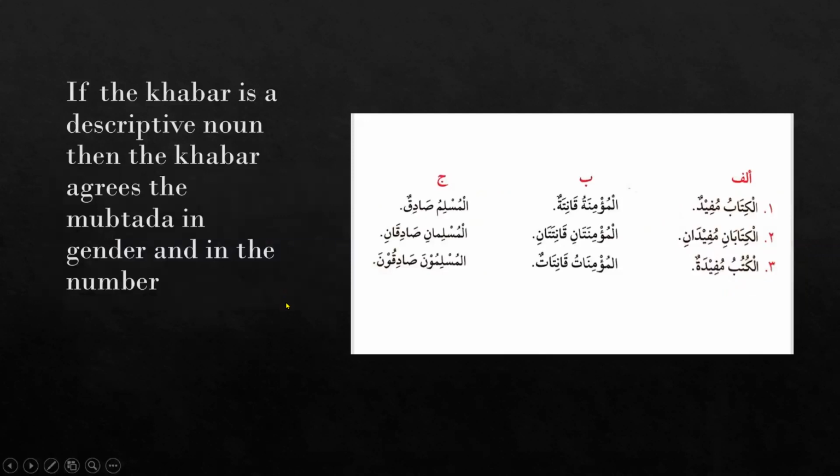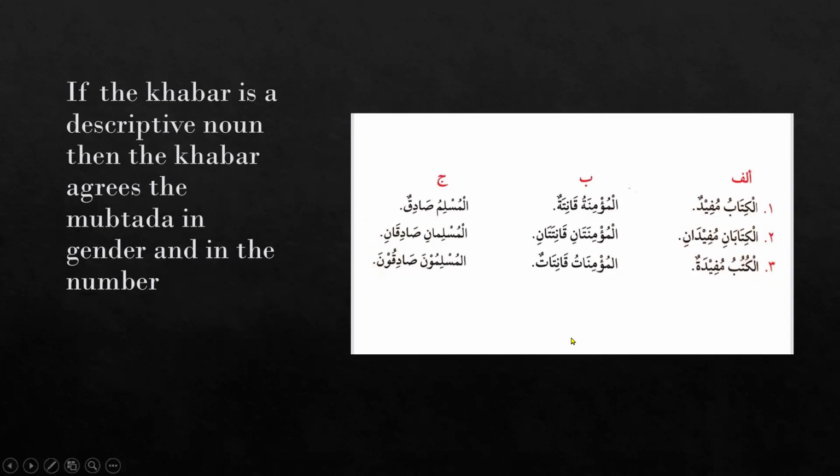One thing we should learn, we also learned about this isim, and we should revise it as well, that if the khabar is a descriptive noun, then the khabar agrees with the mubtada in gender and in number as well.